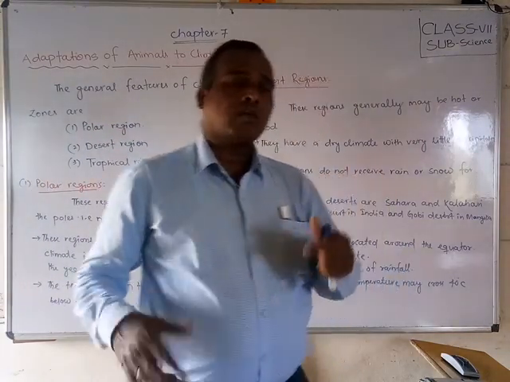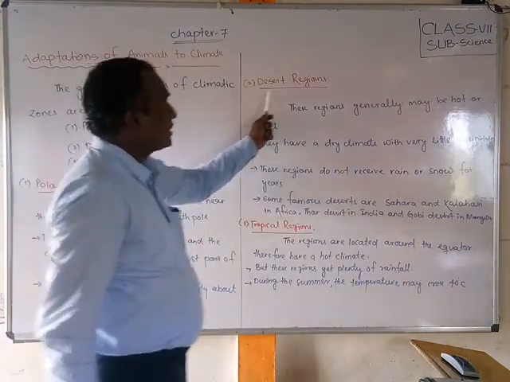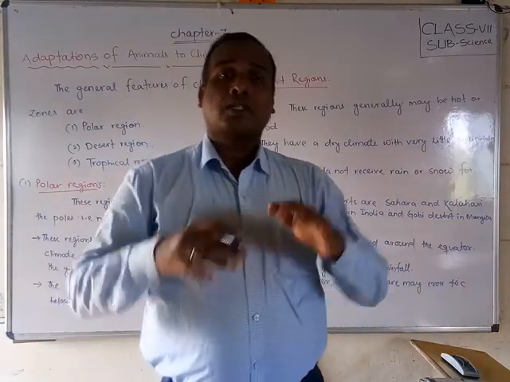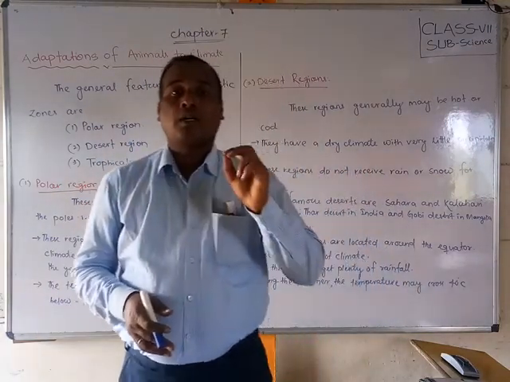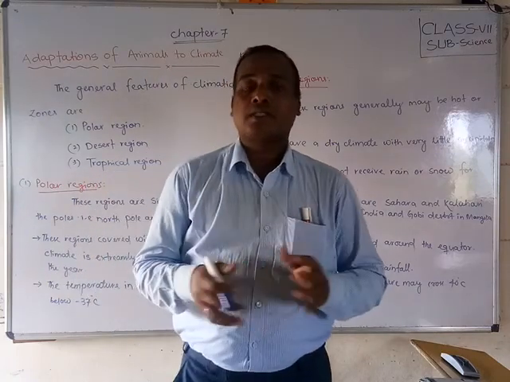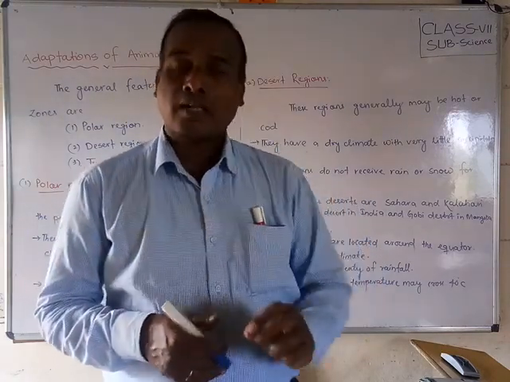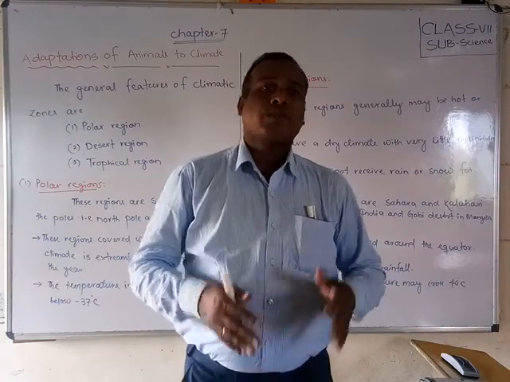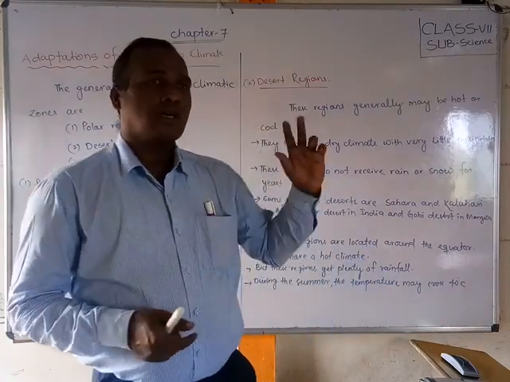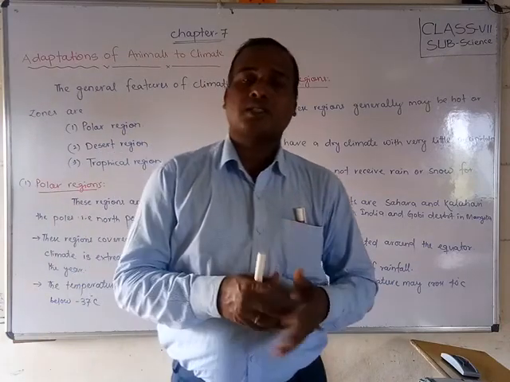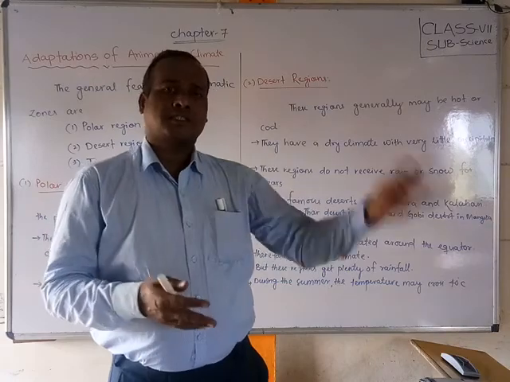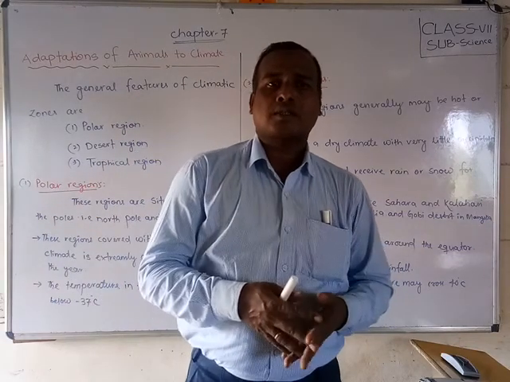Okay students, now we will discuss the desert region. You have seen deserts in our world. What is the biggest desert? The Sahara Desert. Yes, it is in Africa. The Sahara Desert is situated on the African continent. So why was the Sahara Desert formed in Africa?